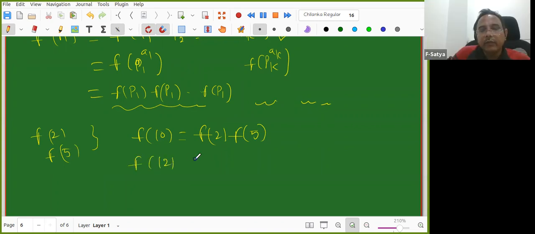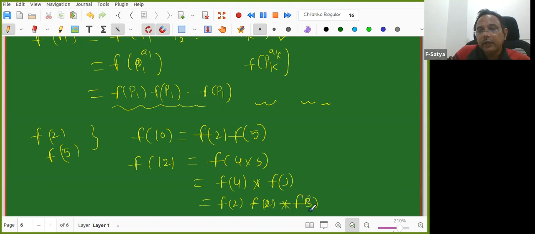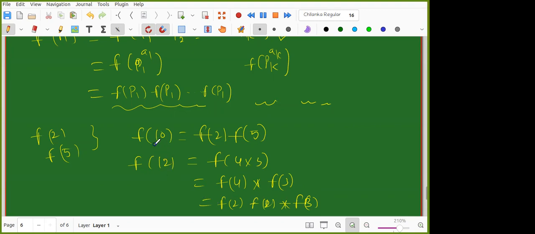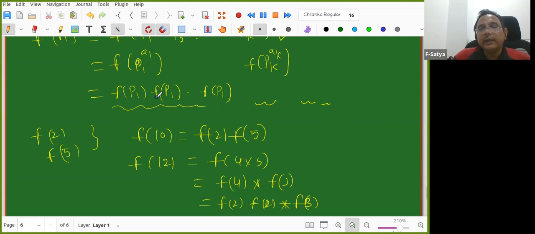So I take f of 12. F of 12 is equal to f of 4 into 3, right? Then I know f of 4 into f of 3, but it is multiplicative. So I know f of 2 into f of 2 into f of 3, right? So it is sufficient to know at 2 and 3 to get at 12. So we need to know, in general, about prime powers if it is multiplicative. If it is multiplicative, it is sufficient to know at prime powers.